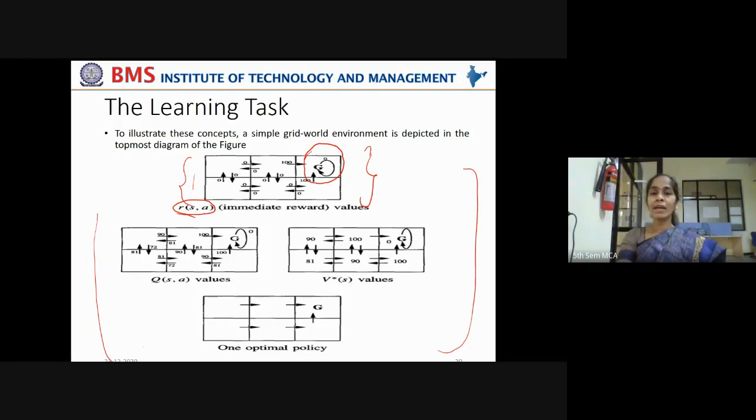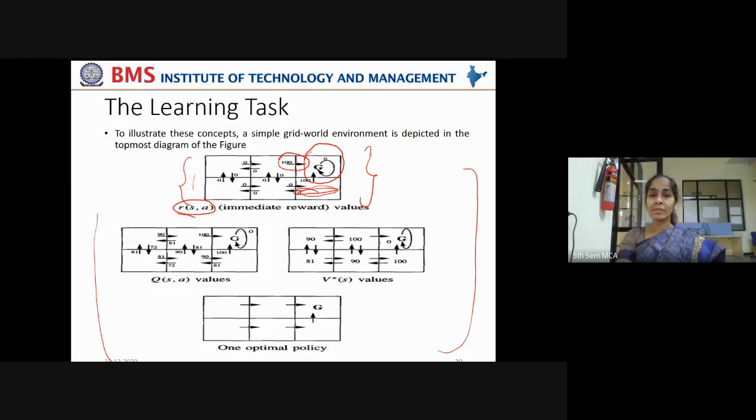So everywhere else, in whichever state the agent is, when it moves to another state, the reward given is 0, except when it is moving to the goal state. That is why this reward R(s,a) is given as 100, because from this state it is moving towards the goal state. When the agent is in this particular state and moves towards the goal state, it is given the reward 100. Everywhere else, did you notice the reward value is 0?